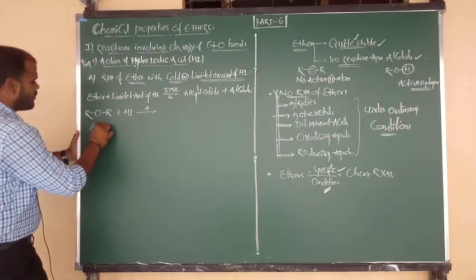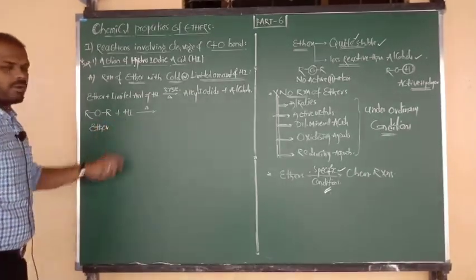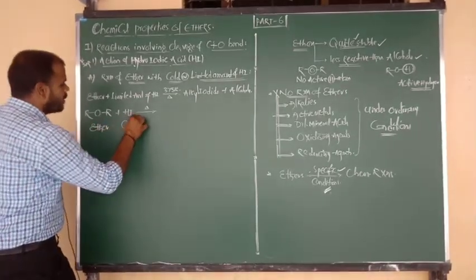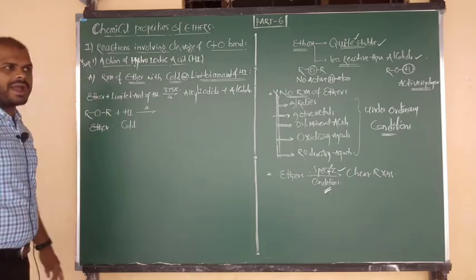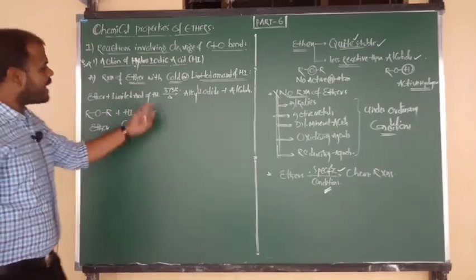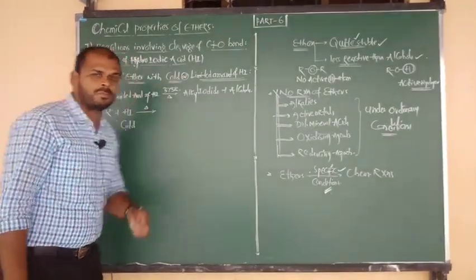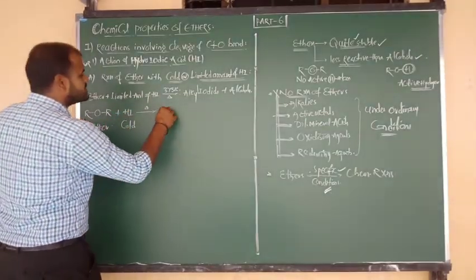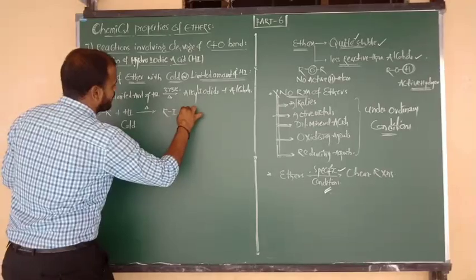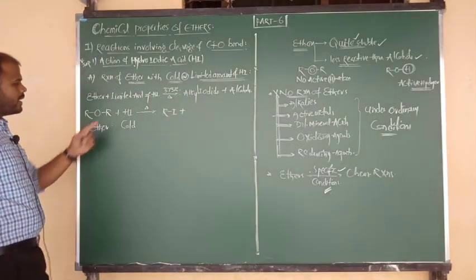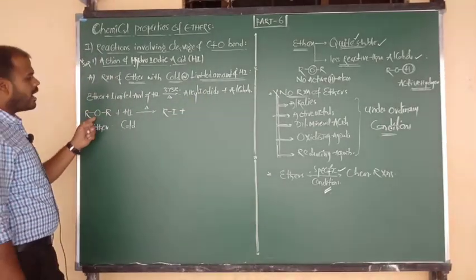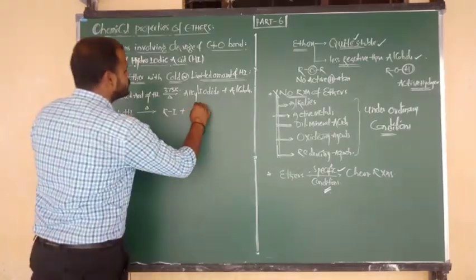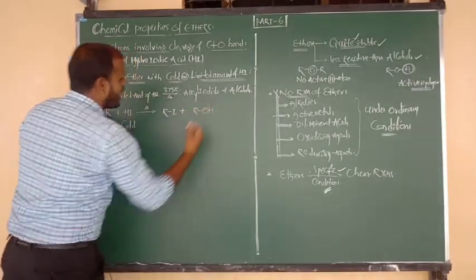One of the R groups combines with I minus to form the product RI. The remaining RO minus is attacked by H plus and forms the product ROH.